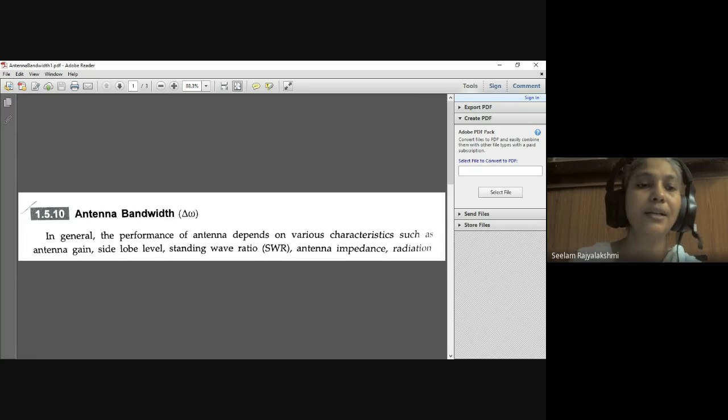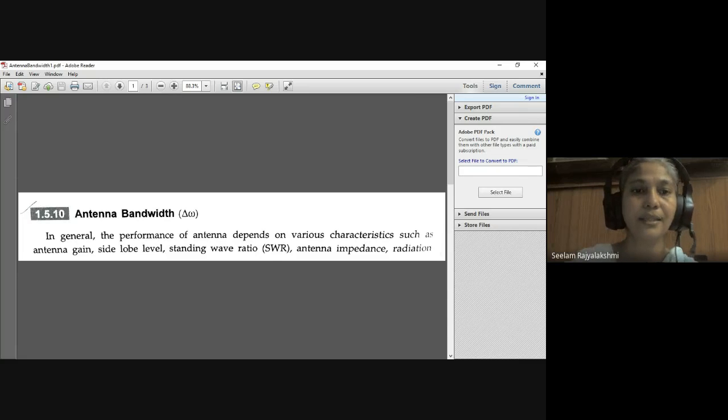Now, let us go through these parameters: antenna gain, side lobe level, standing wave ratio, antenna impedance, radiation pattern. First, we will discuss antenna gain. So, what is antenna gain? If you consider any antenna, the antenna converts input power into radio waves in a specified direction. That is nothing but antenna gain.